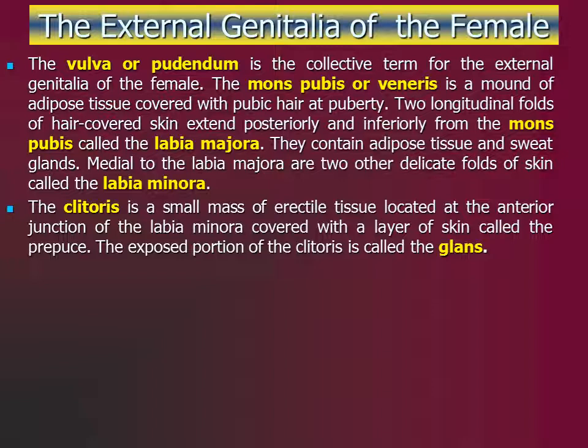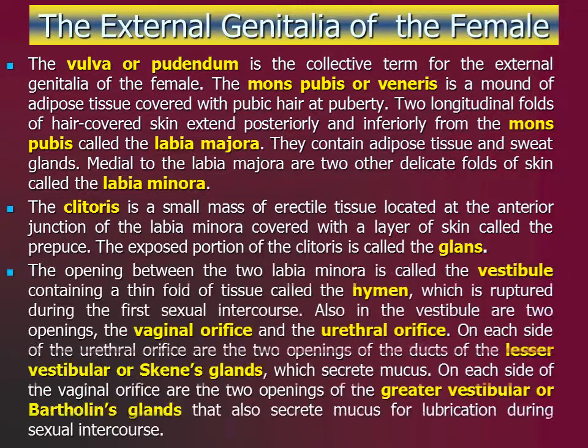The exposed portion of the clitoris is the glans. The clitoris is the female homologue to the male penis. It, too, is capable of enlargement by becoming swollen with blood during sexual stimulation and excites the female. Unlike the penis, it does not have an internal duct.